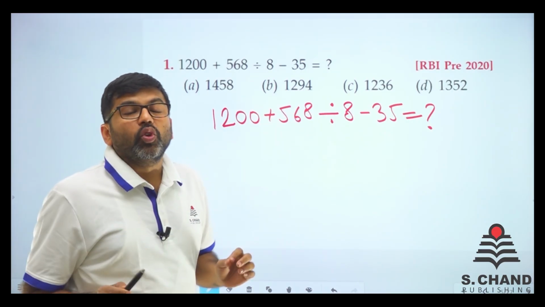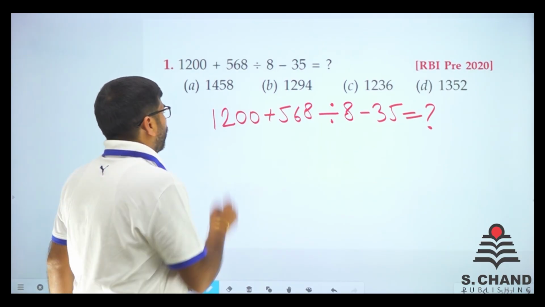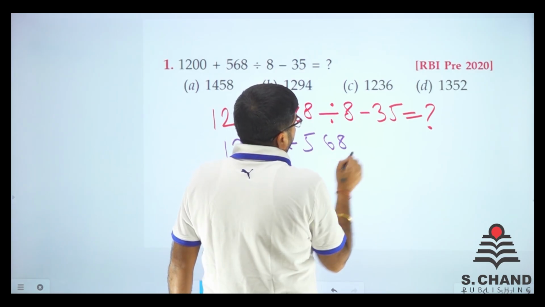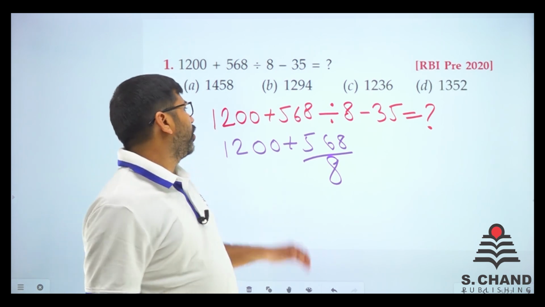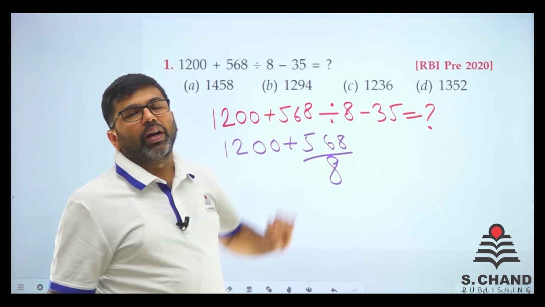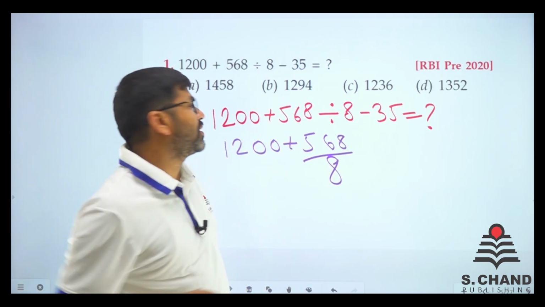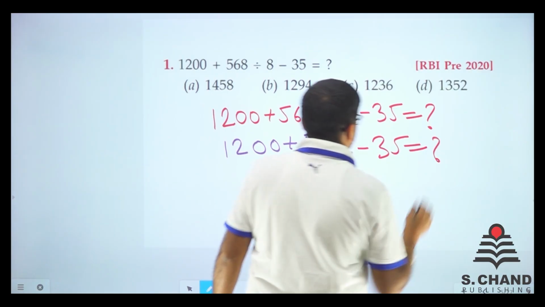No way. You need to follow the BODMAS rule. So first 568 divided by 8, because the priority-most operation you need to do first is division. Minus 35 is equal to question mark.